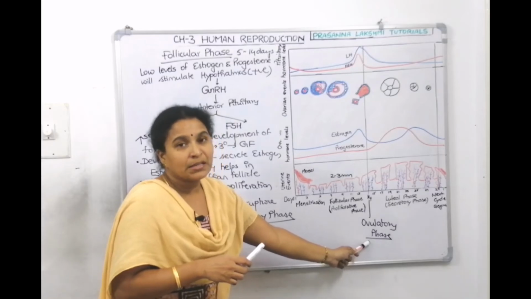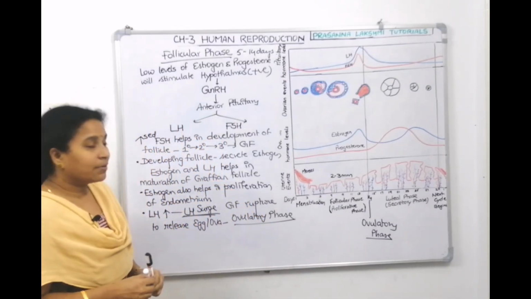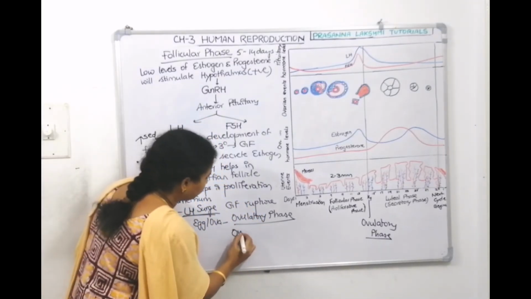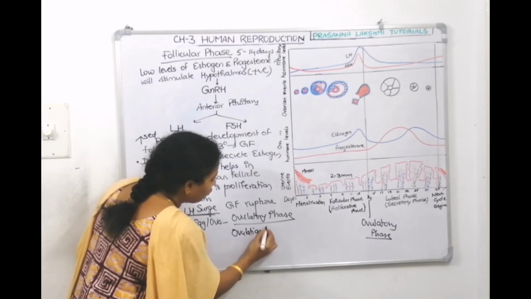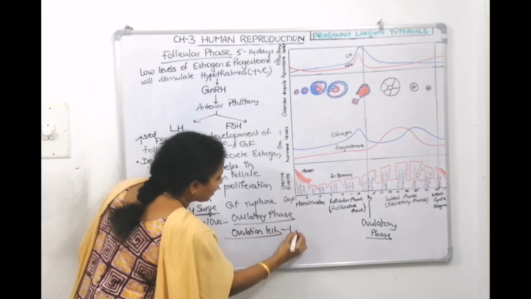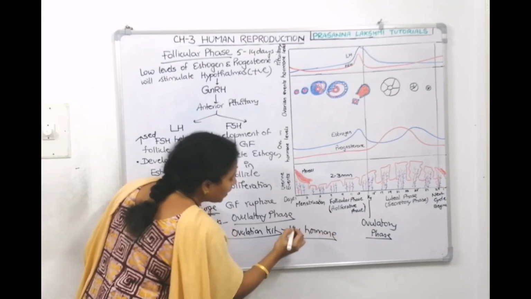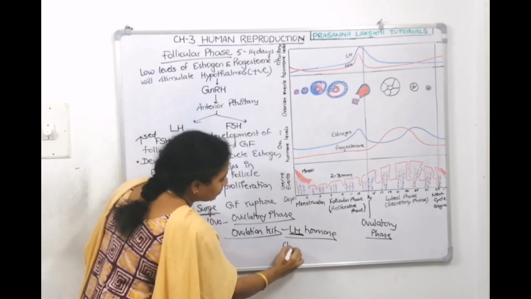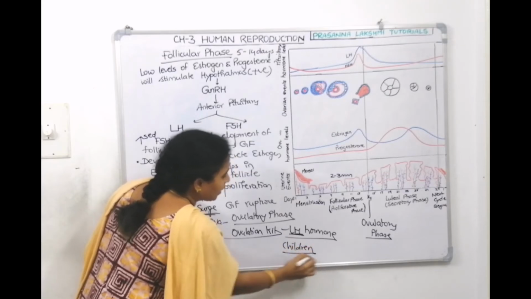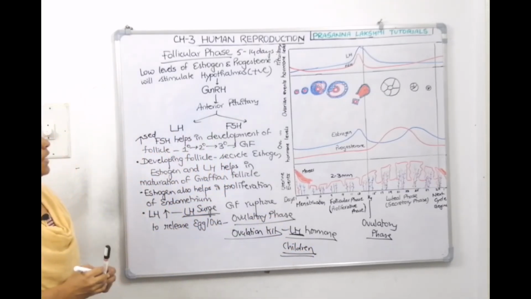Now there is the LH kit, right? What we call the ovulation kit. I'm talking about the ovulation kit. In the ovulation kit, we can check for the presence of LH hormone. People who are planning for children check their LH levels. Understood? So take a screenshot.